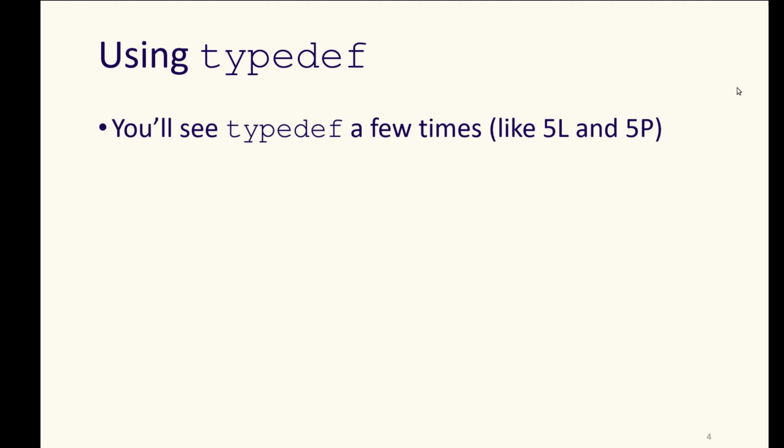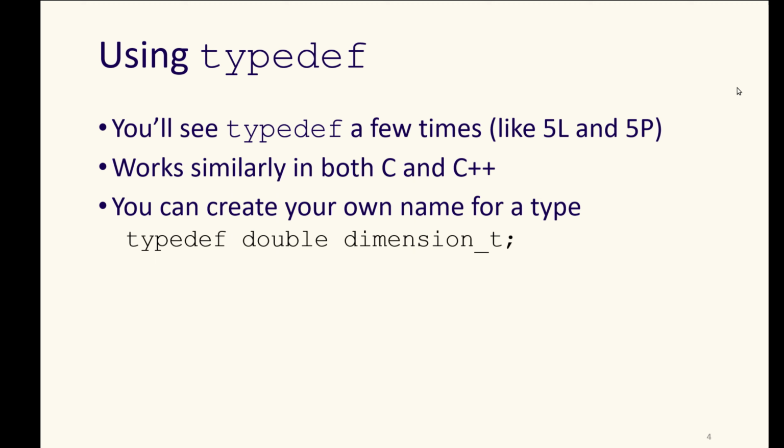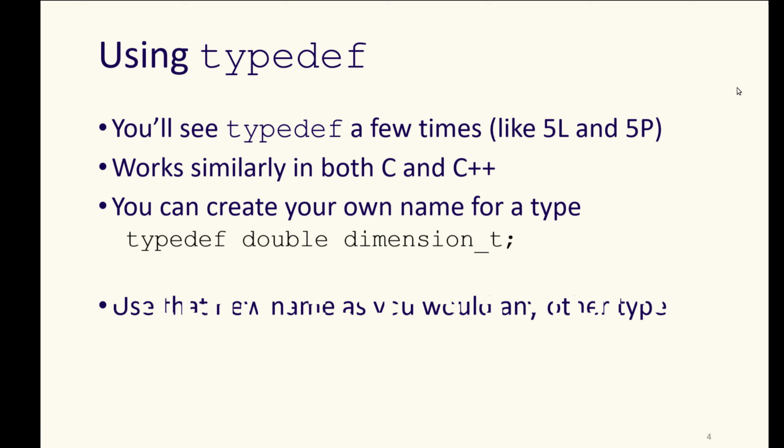One tool that's available in C++ that can be very helpful in defining larger data structures or larger programs is to define your own type names using typedef. So we've got a few examples of this throughout the code that we've worked with so far. It works for both C and C++ code, and essentially it allows you to create your own name for a type. You're using some existing type, but you're just giving it a name that's specific to your program.